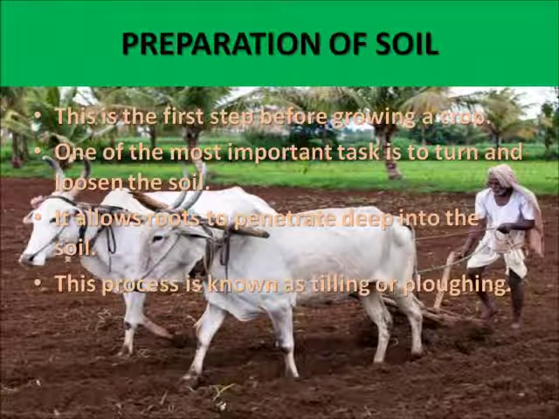First is preparation of soil. The preparation of soil is the first step before growing a crop. One of the most important tasks in agriculture is to turn the soil and loosen it. This allows the roots to penetrate deep into the soil. The loose soil allows the roots to breathe easily even when they go deep into the soil.